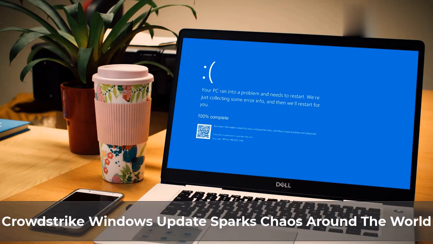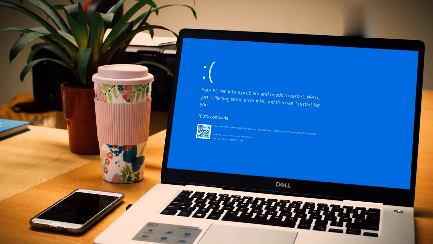What's up guys, the CrowdStrike update sparks chaos around the world. It's reported that a huge error has affected GP appointments, also airlines, banks, and basically the world's infrastructure and financial services are unavailable right now. What's happened is you are getting a blue screen of death, and what it's doing is it's trapping them in